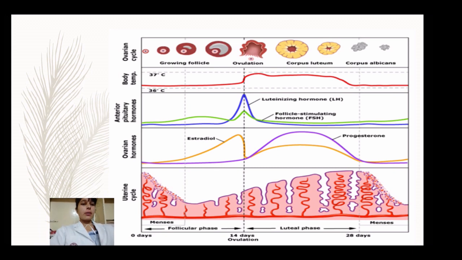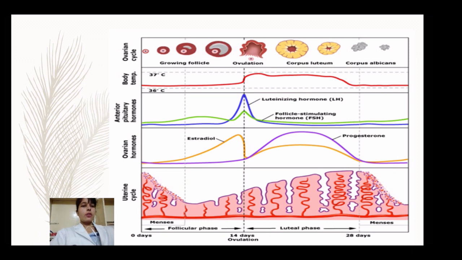Then after the completion of the menstrual phase, the uterus will again prepare itself for receiving the fertilized ovum. So there will be thickening of the uterine lining again. And after ovulation, after 4 to 5 days, if fertilization does not occur, or if the woman does not get pregnant, again there will be the starting of the menstruation phase. So the cycle will continue like this only.